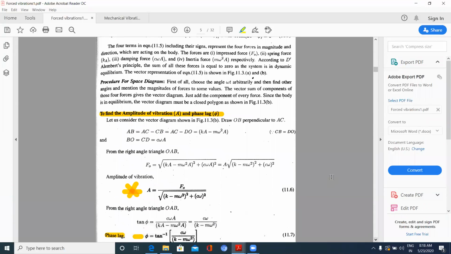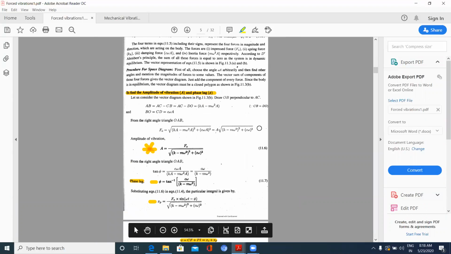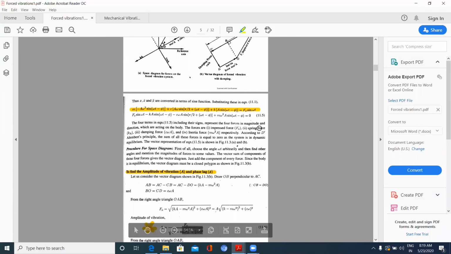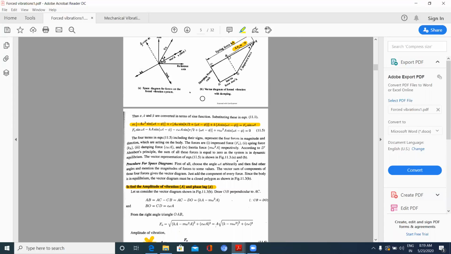So same is being discussed here, where I need AB. Now AB is given by AC minus DO. AC minus this DO.